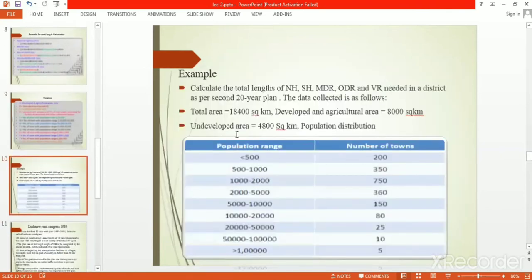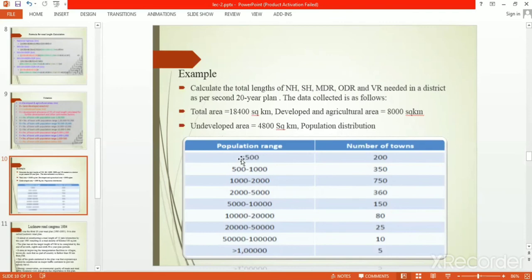Now come to the example. This is the example we take to understand the formula. Calculate the total length of national highway, state highway, major district road, other district road and village road needed in a district as per the second 20-year plan. The data collected is as follows. Total area 18,400 square kilometer, developed and agricultural area 8,000 square kilometer, undeveloped area 4,800 square kilometer. Population distribution is given here.